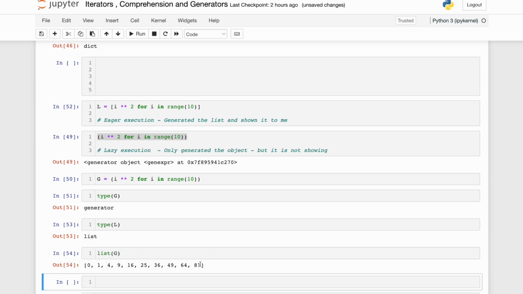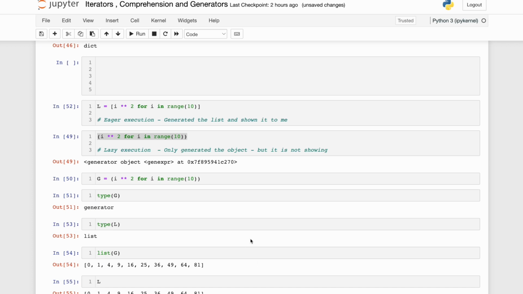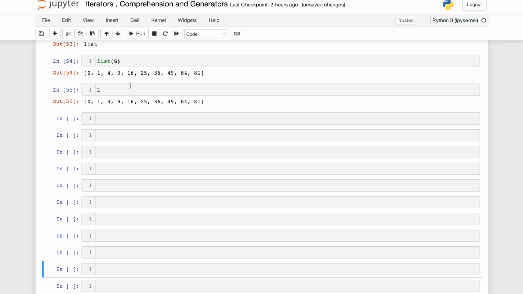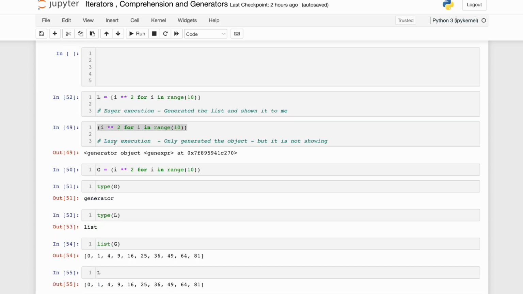Okay, list constructor, and see, in no time it has given me my list, right? Just to make sure, this list and this list are both the same. Let me create more space over here. Okay, so in summary, list expressions are eager, generator expressions are lazy by nature. They generate the same thing. In case of generator, it is lazy execution, it is only generating an object for me. In case of list, it is eager execution, and it generated the whole list and gave it to me.